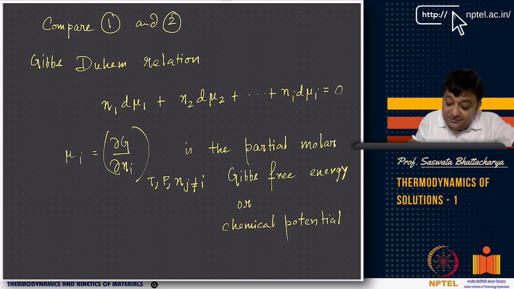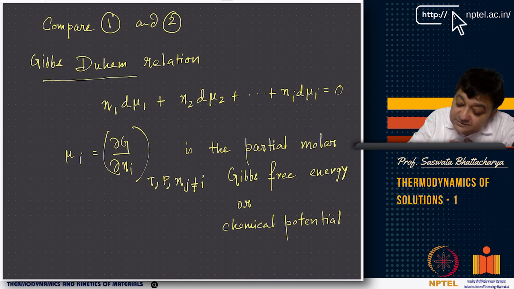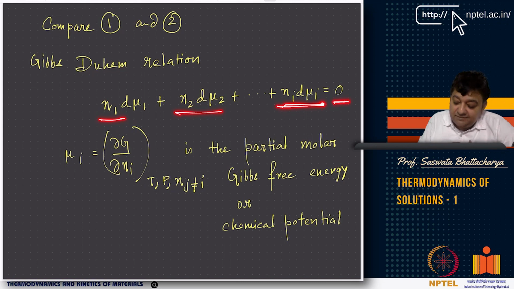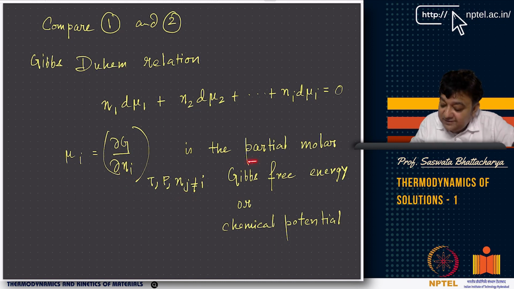Right? So you have already seen that the Gibbs-Duhem relation basically gives you N1 d mu1 plus N2 d mu2 plus Ni d mu i equal to 0. And mu i is del G del Ni at T, P, Nj, j not equal to i, because we are changing the mole number of i. We are not changing the mole number of any other component, which is the partial molar Gibbs free energy, or more commonly known as chemical potential of component i in the mixture or the solution.